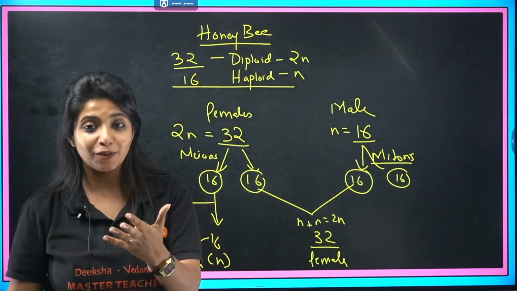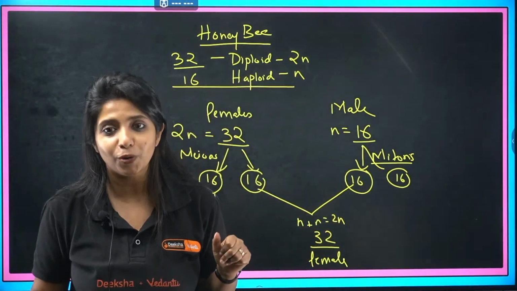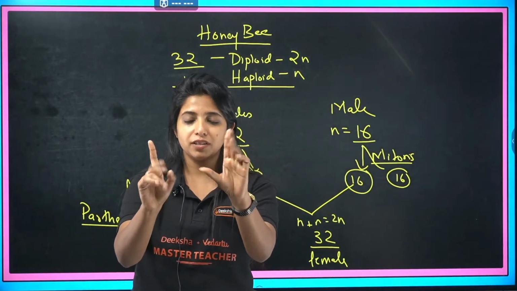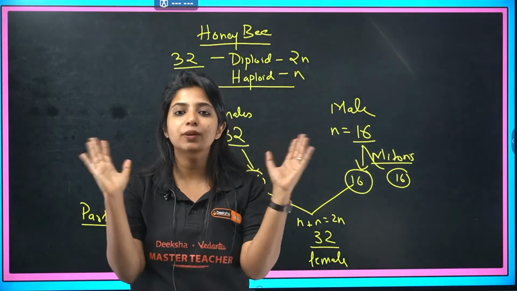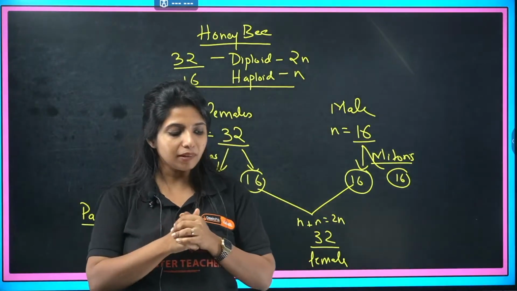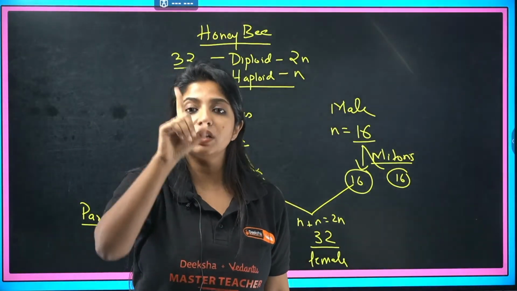And one more interesting fact that I want to tell is, this is known as a drone. What do you call this? Drone. This male organism that is formed is known as a drone, and it has only one function, that is to mate with the queen. In the society of honeybees, one queen is going to be there in each colony.